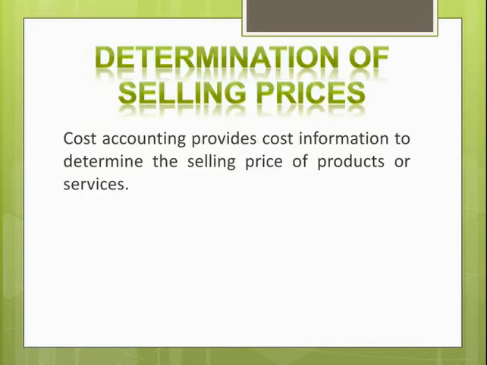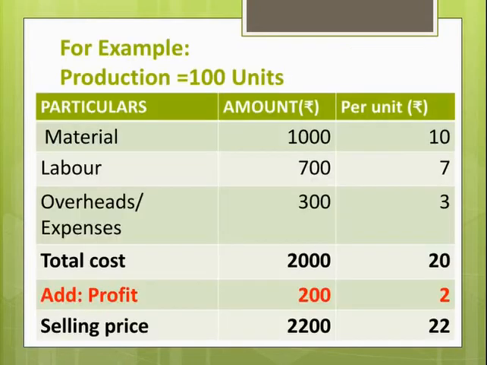Now next, determination of selling price. Cost accounting provides cost information to determine the selling price of product or service. Let us now understand this with the help of the same example. Here, total cost of the product is rupees 2000 and per unit cost is rupees 20.